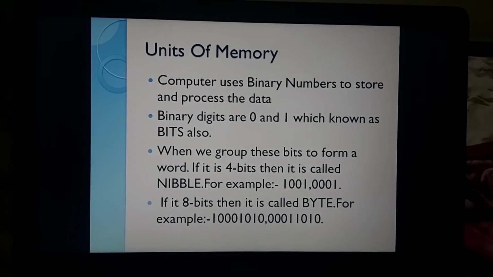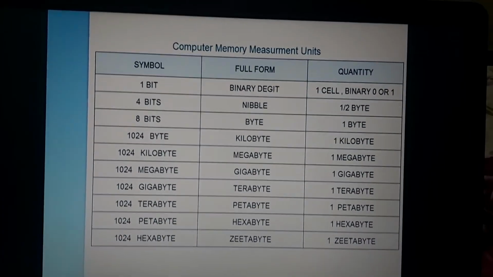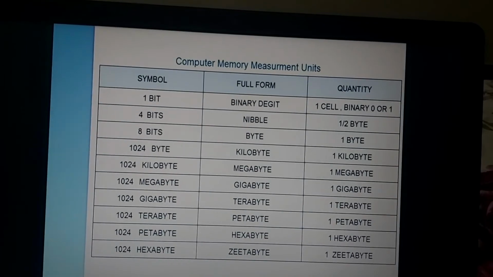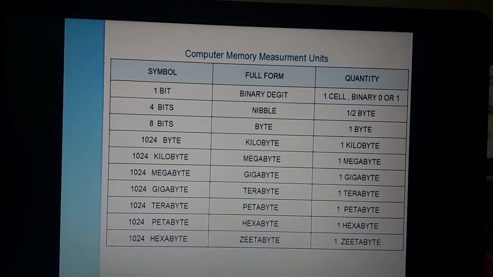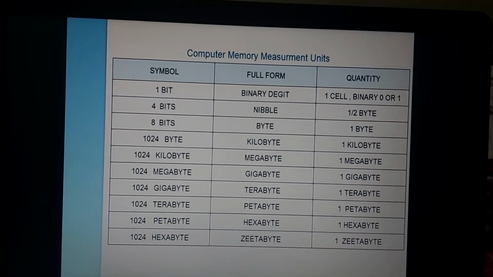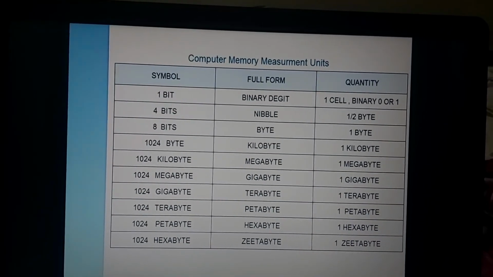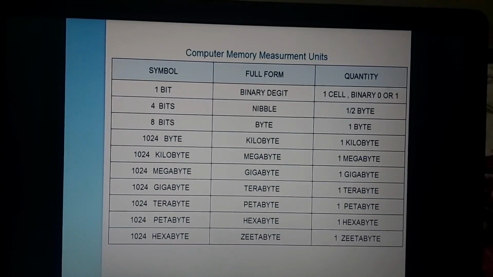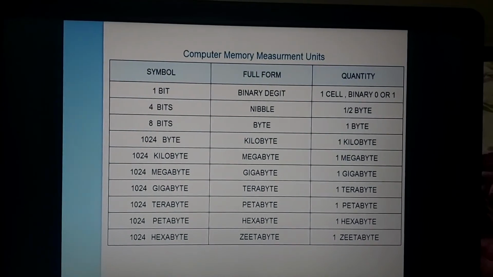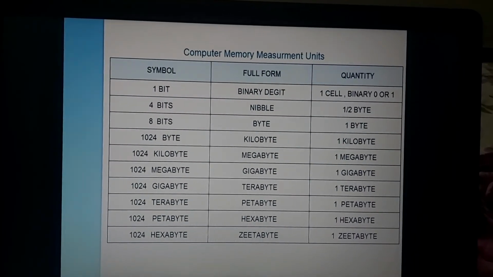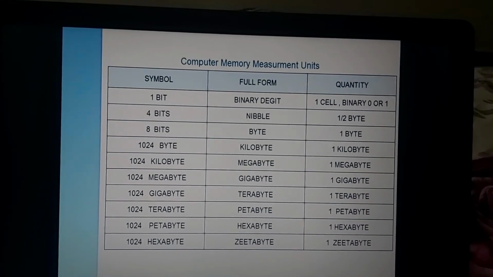So here we have a list of units of memory. So let's have a look. 1 bit is 0 or 1, 4 bits a nibble, 8 bits a byte, 1024 bytes 1 kilobyte, 1024 kilobytes a megabyte, which is known as MB also, 1024 megabytes a gigabyte, known as GB also, 1024 gigabytes a terabyte, known as TB also, 1024 terabytes a petabyte, which is PB also, 1024 petabytes an exabyte known as EB also, 1024 exabytes a zettabyte known as ZB also.